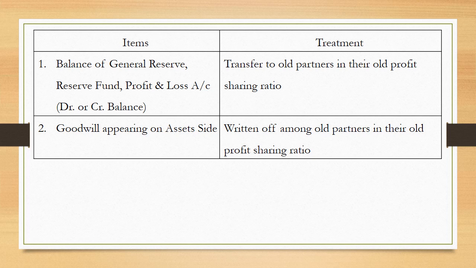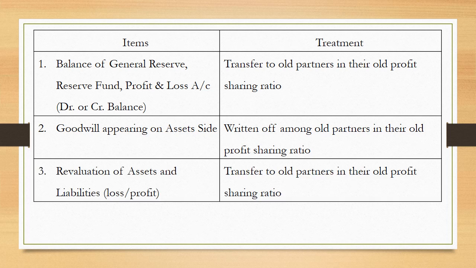This amount of goodwill will be written off amongst old partners in their old profit sharing ratio. Revaluation of assets and liabilities. We already have learned this earlier. So whatever the amount of profit or loss from revaluation account, the same will be transferred to old partners in their old profit sharing ratio.